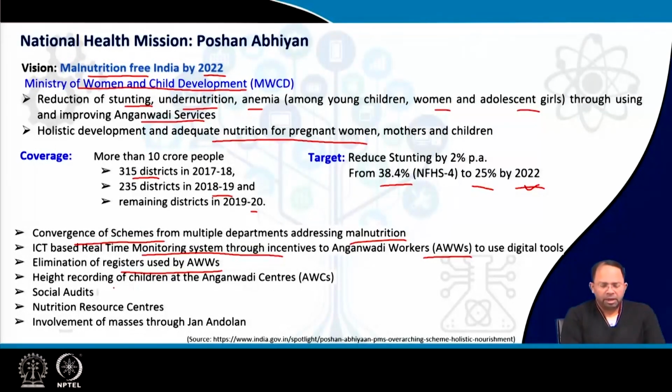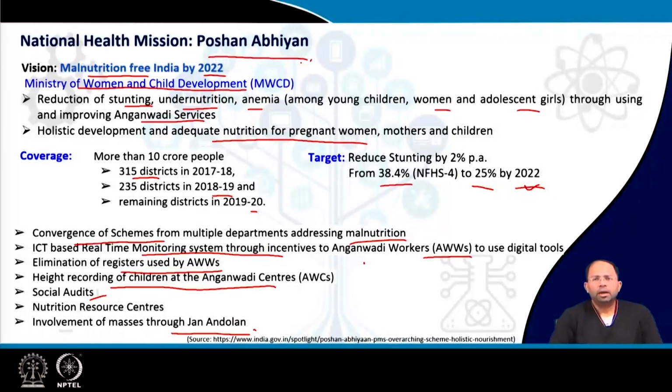Then height recording of children at Anganwadi centers so that we can measure stunted growth. Certain social audits, nutrition resource centers where people are given information about nutrition, and overall involving the masses through Jan Andolan. So these are some of the salient features of this particular program.